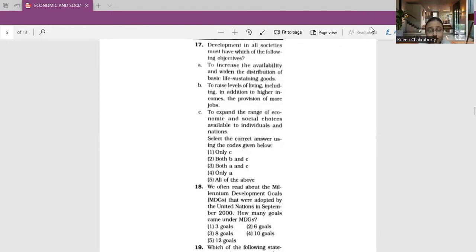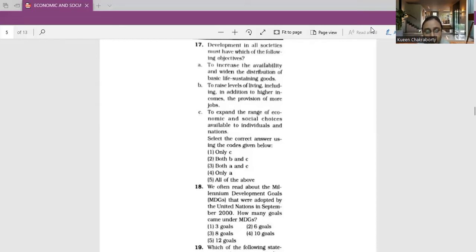Next, to expand the range of economic and social choices available to all individuals and nations by freeing them from servitude and dependence, not only in relation to other people and nation states but also to the forces of ignorance and human misery. So these were the points that had been included by Todaro.